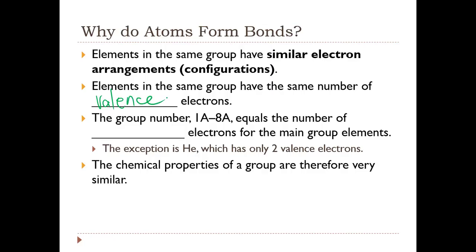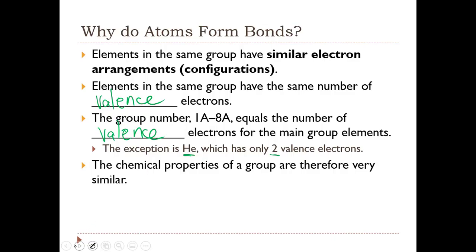The group number, 1A through 8A, equals the number of valence electrons for the main group elements. So that is not the transition metals. The only exception is helium, which is in group 8 but only has 2 valence electrons. So helium has 2 valence electrons, even though it's in group 8. And the chemical properties of a group are therefore very similar.